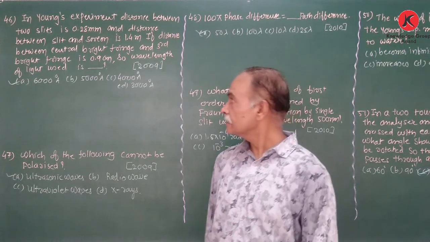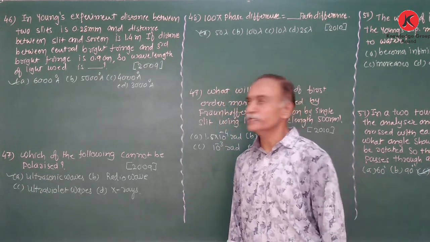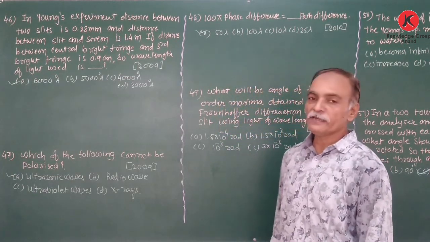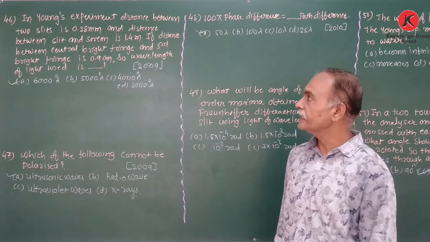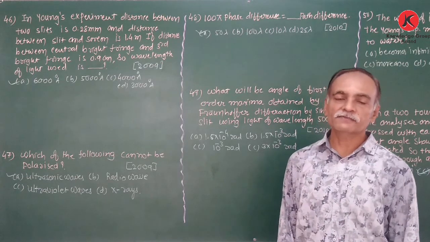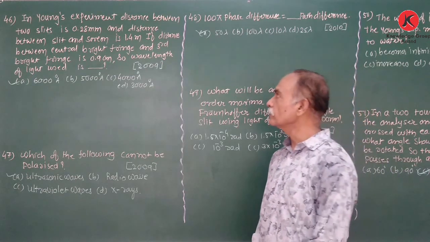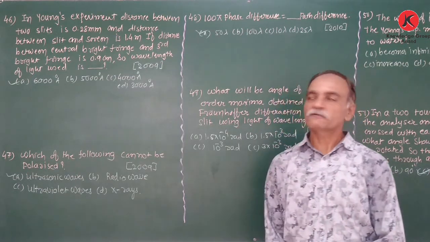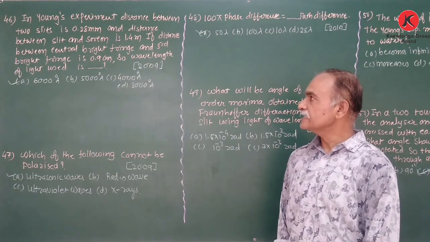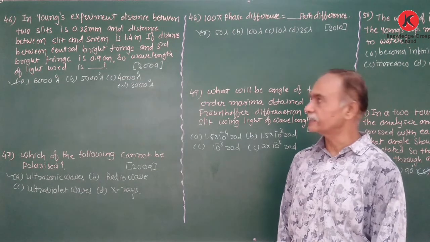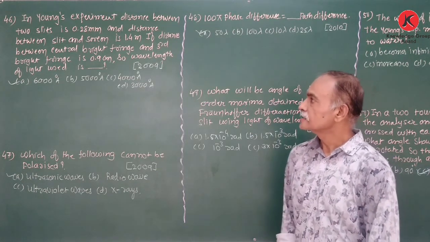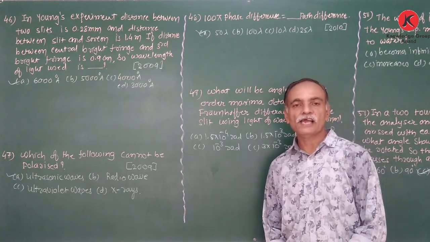Now the next question was asked in 2009. In Young's experiment, the distance between two slits is given as 0.28 millimeter and the distance between the slit and the scale is 1.4 meter. If the distance between the central band and the third band is 0.9 centimeter, what should be the wavelength of light used?